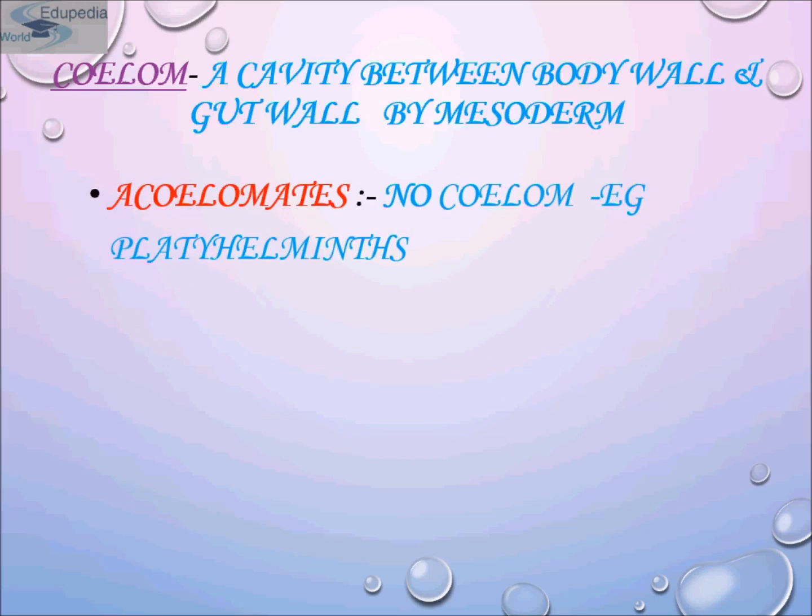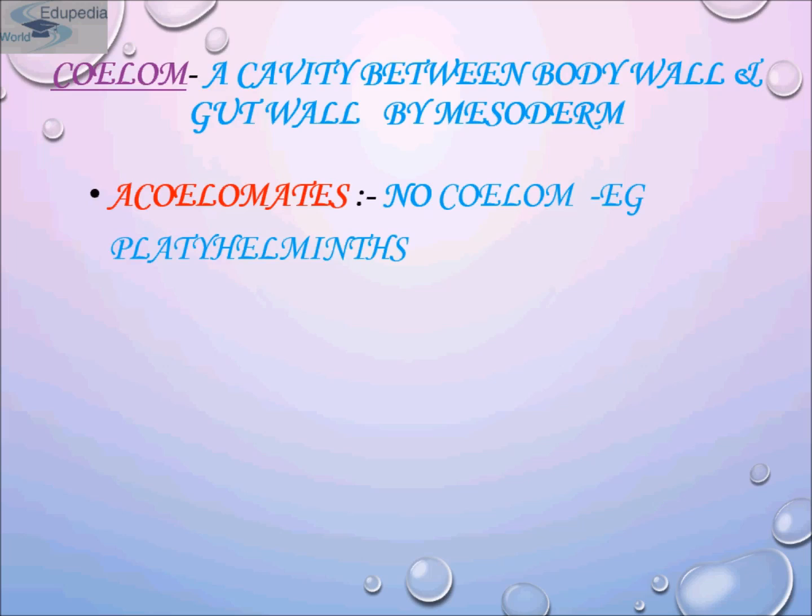Now, coelom is a cavity between the body wall and the gut wall, lined by mesoderm. The presence or absence of a cavity between the body wall and the gut wall is an important characteristic for classification. Coelom is the body cavity that is lined by the mesoderm. There are three types of animals based on the type of coelom: coelomates, pseudocoelomates, and acoelomates.